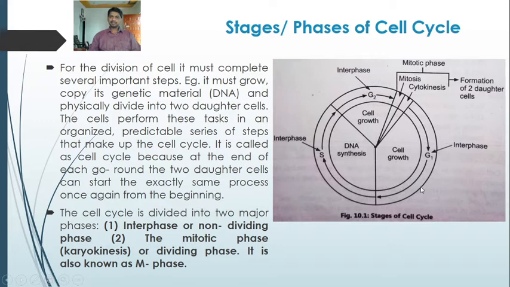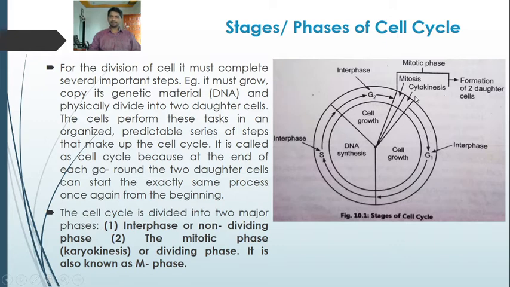The cell cycle is divided into two major phases, the interphase and mitotic phase. Interphase is further divided into G1, S, and G2. G1 and G2 are the gap phases. G stands for gap, during which the growth of the cell occurs. In G1 phase, the cell prepares for S phase, the synthesis phase, where DNA replication occurs. While G2 phase is the preparatory phase for M phase or mitotic phase.